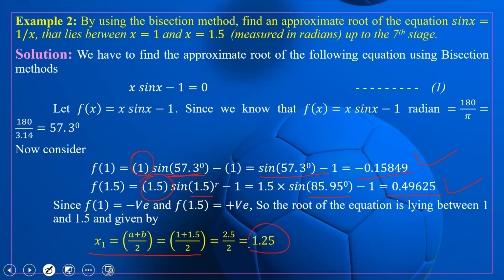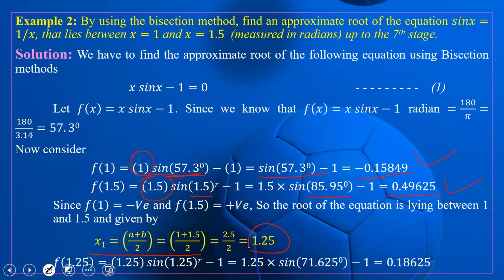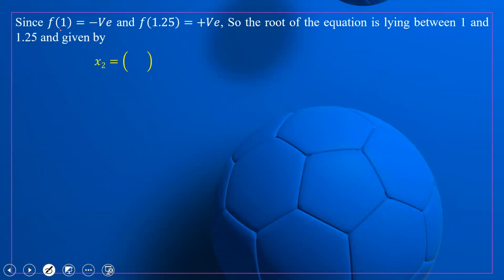It is given by the same formula we use over here. So it is 1.25. Again we check the value of the given function at 1.25. It is positive. So f of 1 is negative and f of 1.25 is positive, therefore the root will lie between 1 and 1.25.